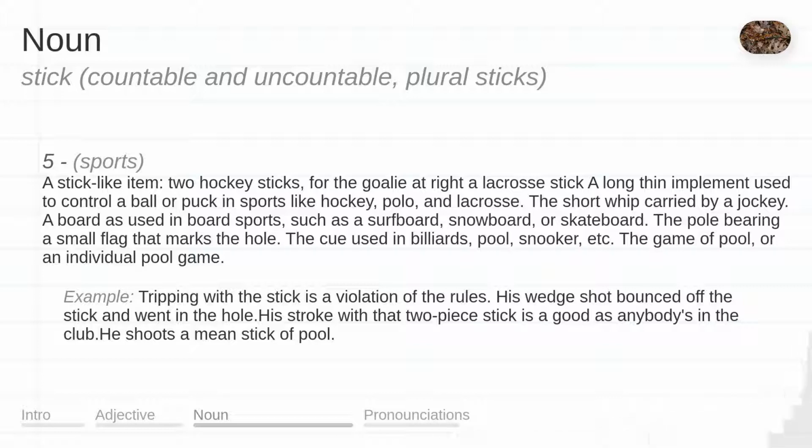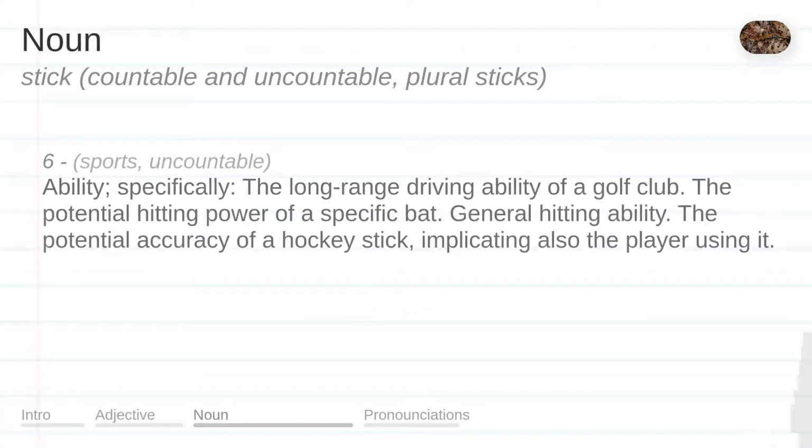Example: Tripping with the stick is a violation of the rules. His wedge shot bounced off the stick and went in the hole. His stroke with that two-piece stick is as good as anybody's in the club. He shoots a mean stick of pool. Ability: specifically, the long-range driving ability of a golf club. The potential hitting power of a specific bat. General hitting ability. The potential accuracy of a hockey stick, implicating also the player using it.